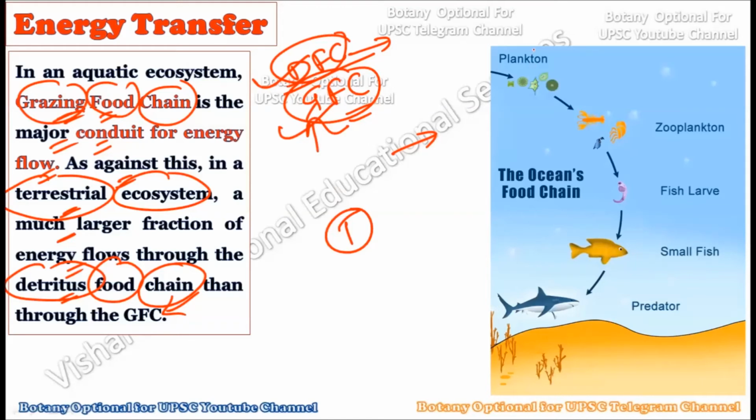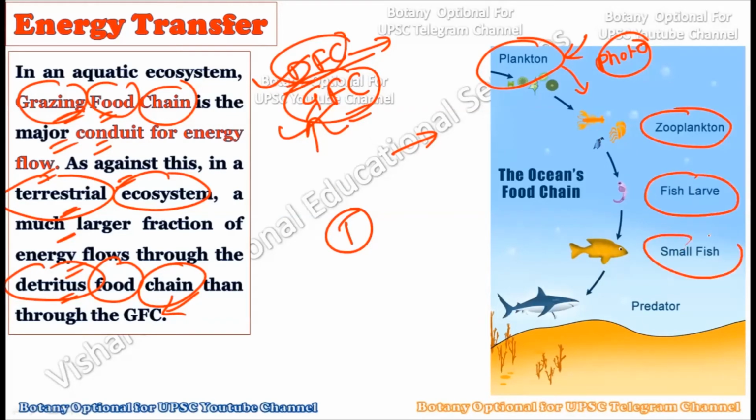Now consider an example. In the aquatic ecosystem, phytoplanktons create energy through photosynthesis, and this is then transferred to the zooplankton, to the fish larvae, to the small fish, to the bigger fish, that is the predators.